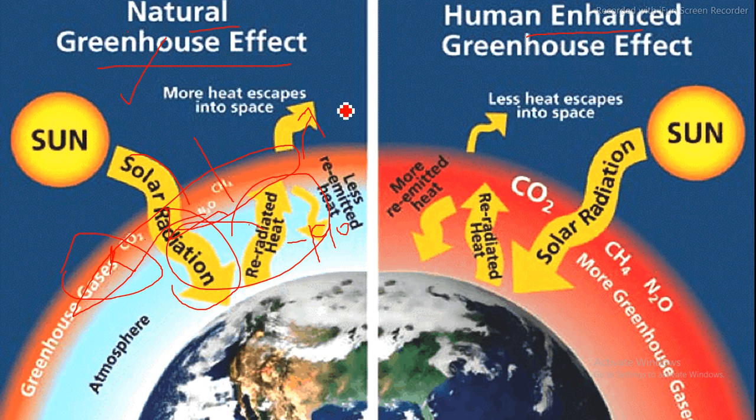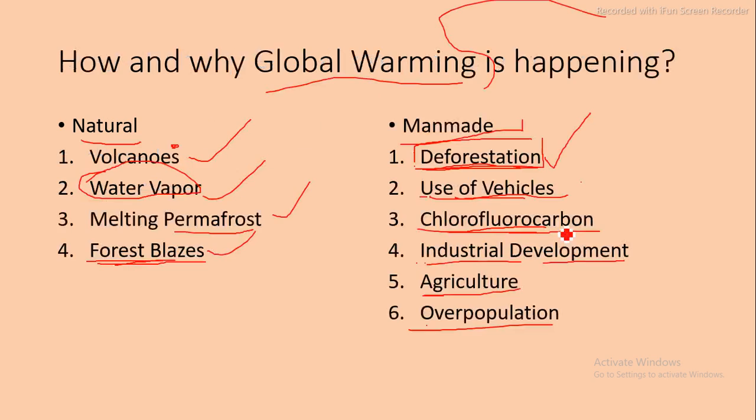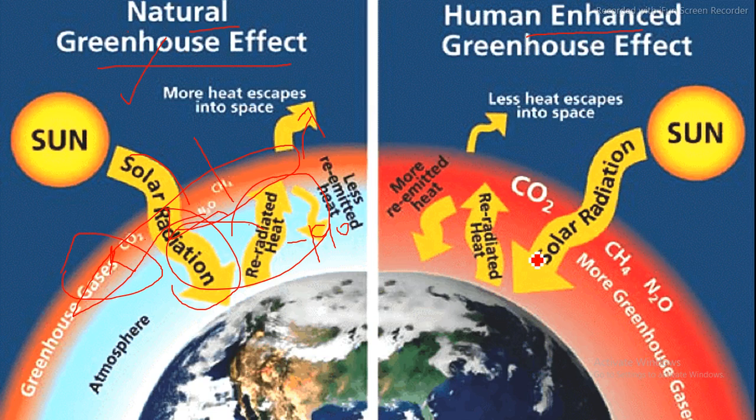So let's see what's happening because of man-made activities. Because of man-made activities like deforestation, use of vehicles, and all these reasons, greenhouse gases are increasing in the atmosphere, that is in the troposphere. So whenever the sun's radiation enters the earth's atmosphere, these more greenhouse gases absorb more heat. In that case less heat will be reflected back into space,